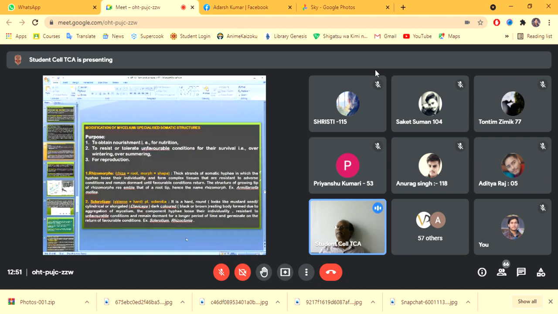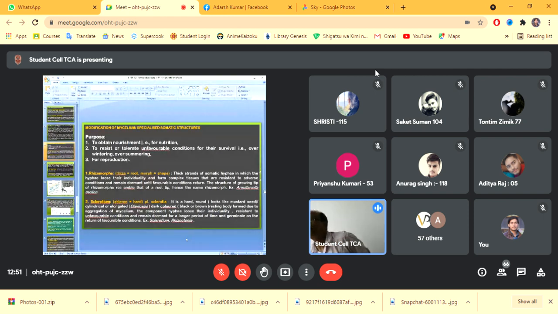The growing tip of rhizomorphs resembles a root tip, and hence they are called rhizomorphs, as in the case of Armillaria mellea.